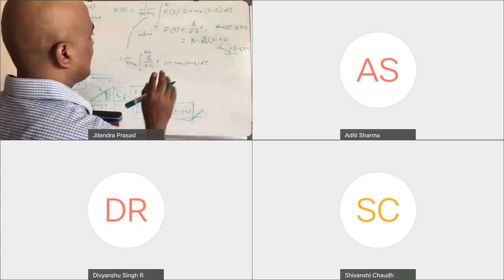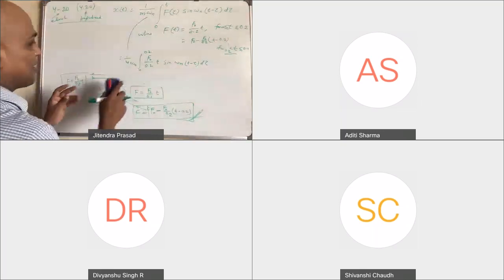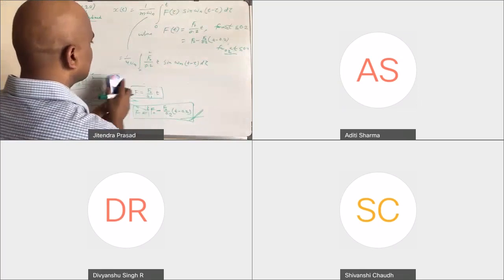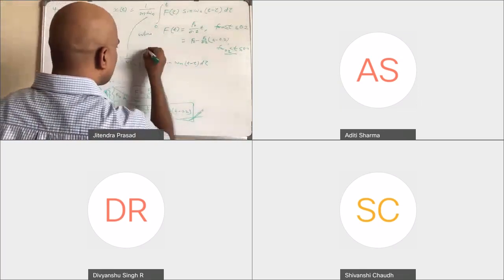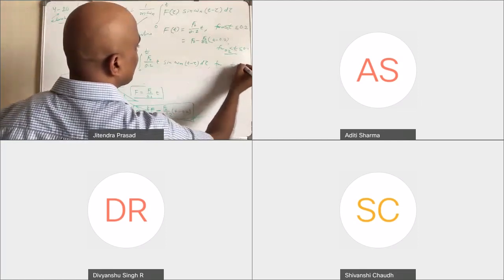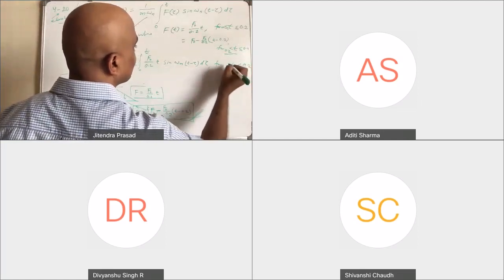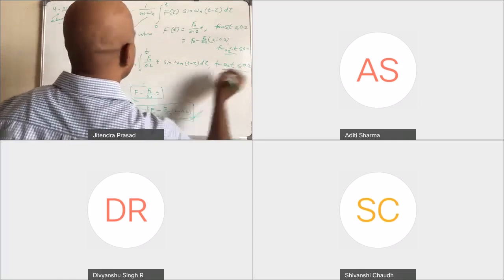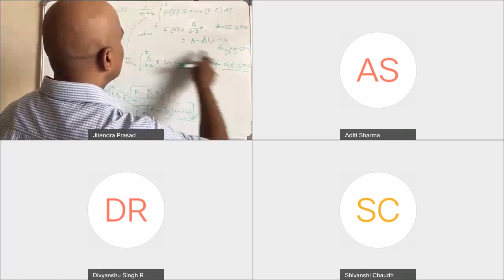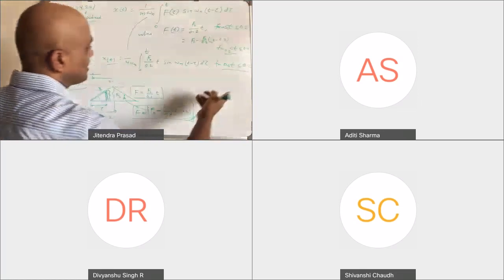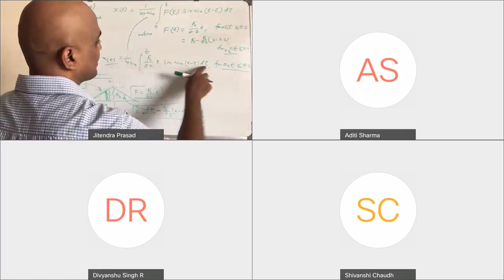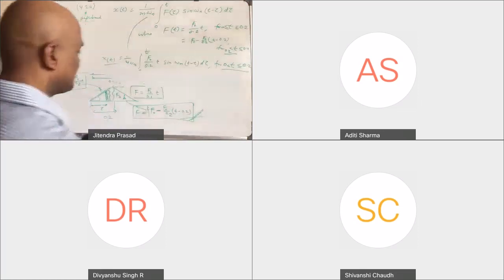Remember that when you are writing this, you have to be careful. This one is for t less than 0.2. So if you have to find x(t), where t is less than 0.2, the first one only is applicable, because t is less than 0.2. Hence you will have it like this only.